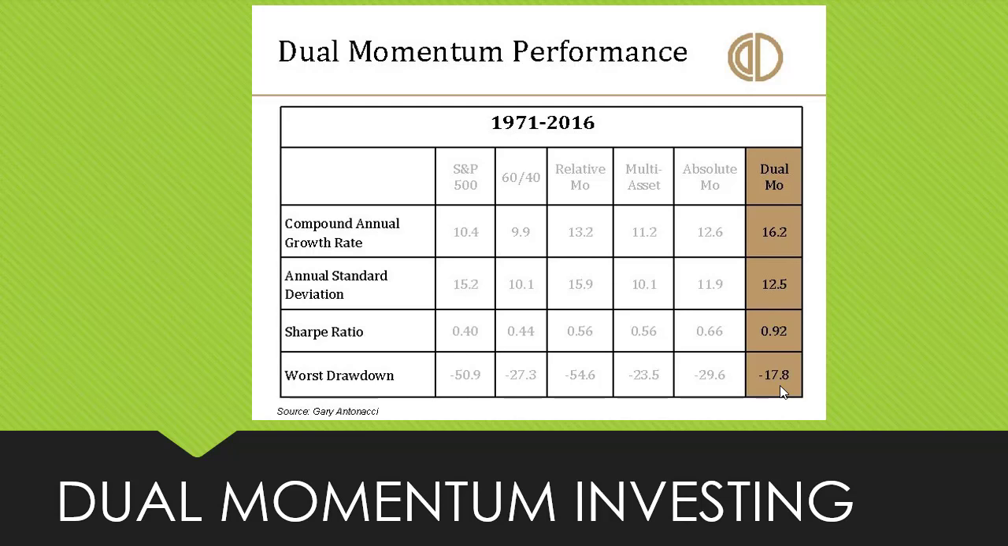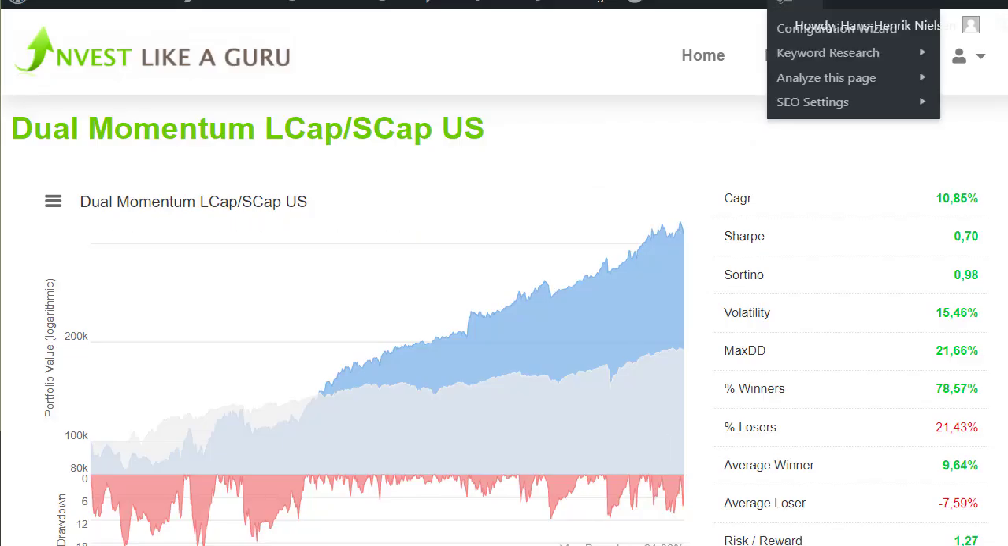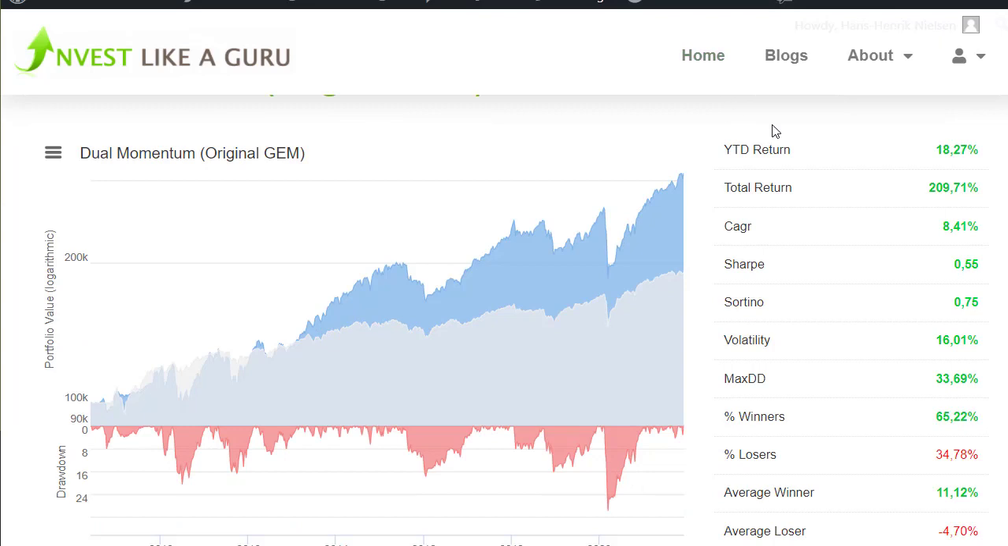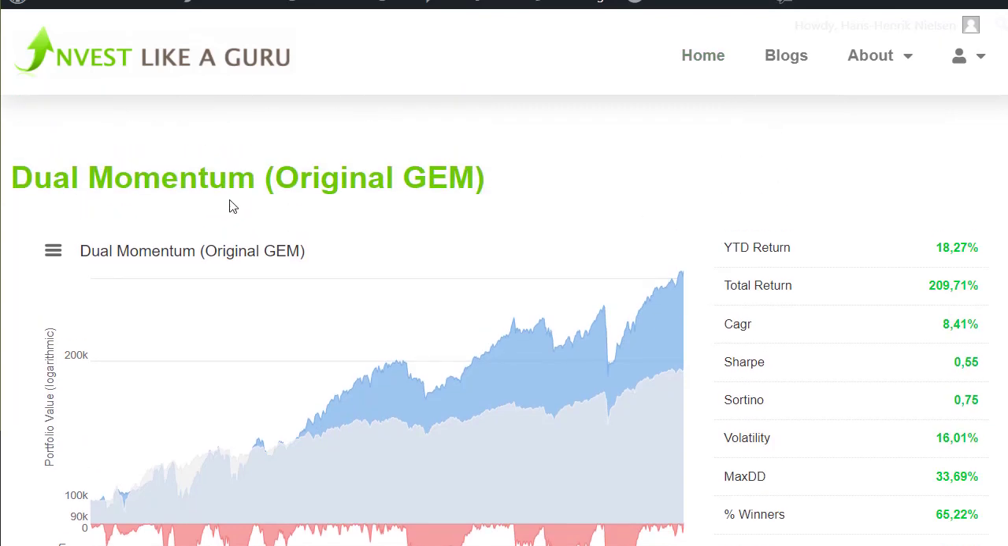Now, normally when we are back testing, we are doing this on a day-to-day basis to get a more precise picture of what actually comes out on the CAGR, on the Sharpe ratio, and on the worst drawdown, which is very important. So let's have a look at inside our own testing system what we have actually found out. Let's start with the original strategy here, the dual momentum original GEM. Now, it has had a fantastic 2021 up until now.